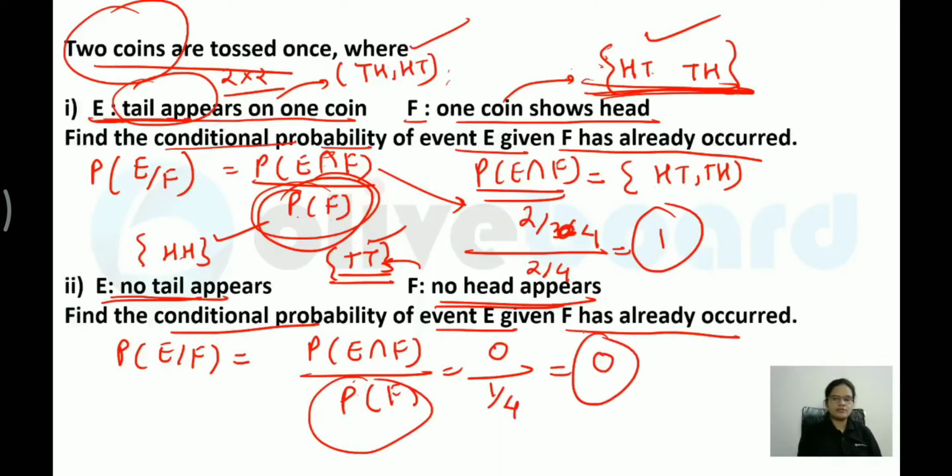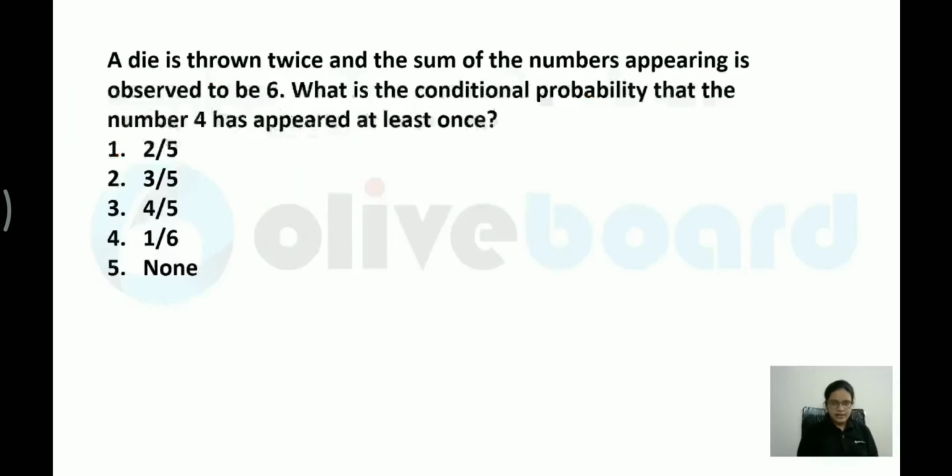So your answer would be 0 over here. This is how you have to calculate the conditional probability. Let me solve one more question. A die is thrown twice.